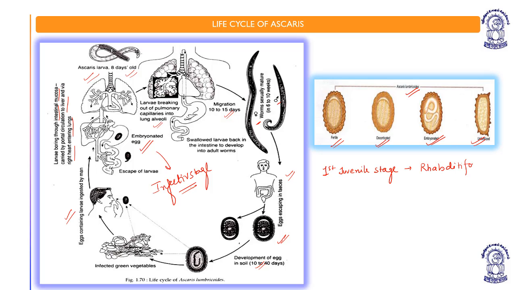Rhabditiform larva, or the first molt. Then this rhabditiform larva forms the second juvenile stage, which is embryonated egg.